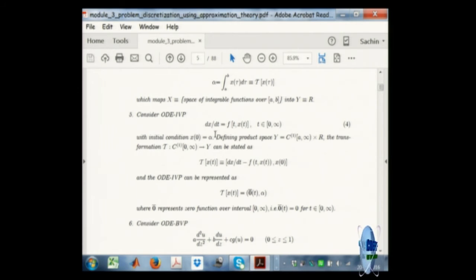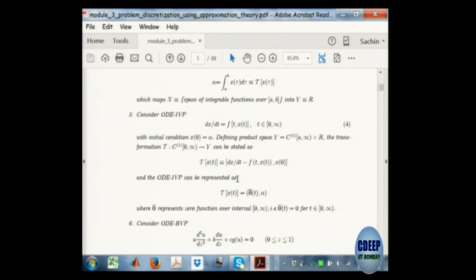I have defined dx/dt equal to f(x, t). I am calling this transformation T, which consists of an initial condition and the operation dx/dt which operates on x, and then it gives you a certain vector as a solution.